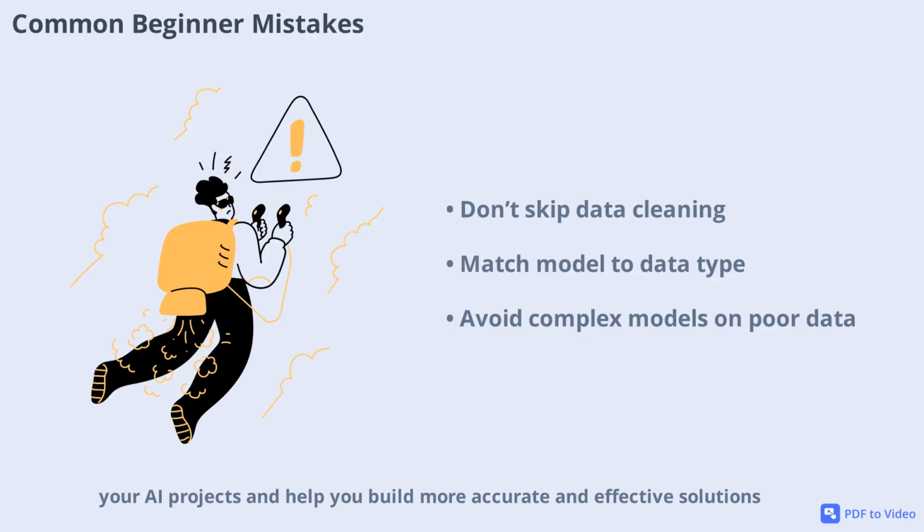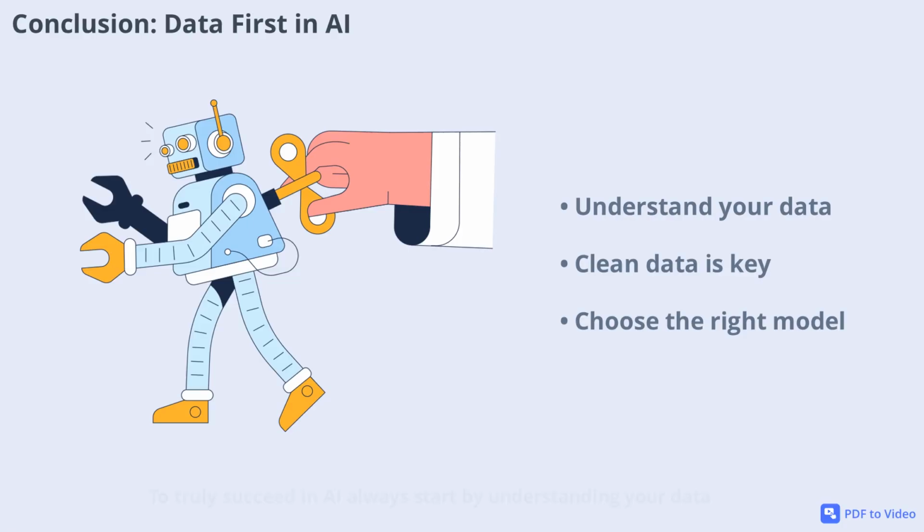To truly succeed in AI, always start by understanding your data. While algorithms are important, the data you use is even more critical. Remember to identify your data type, clean your data, and choose the right model for your needs. By focusing on these fundamentals, you'll build AI systems that are accurate, reliable, and impactful.